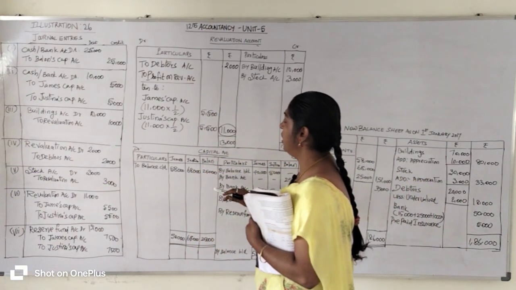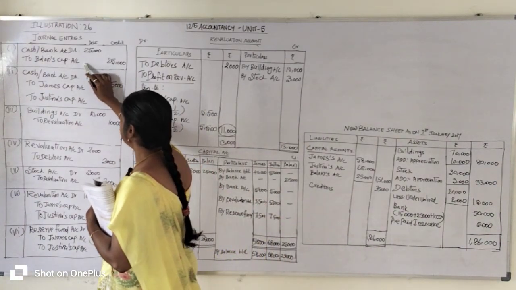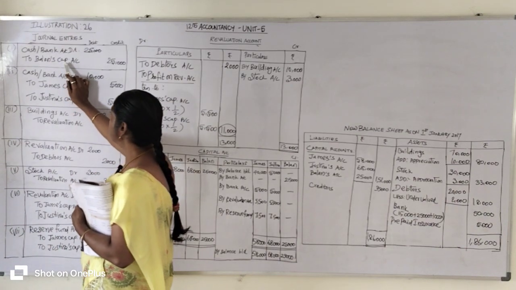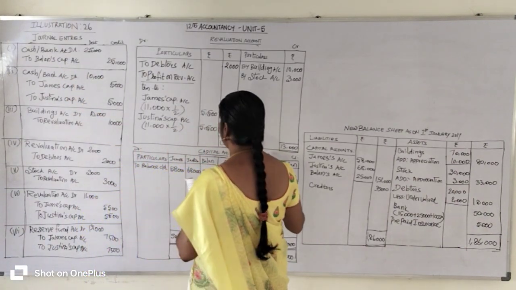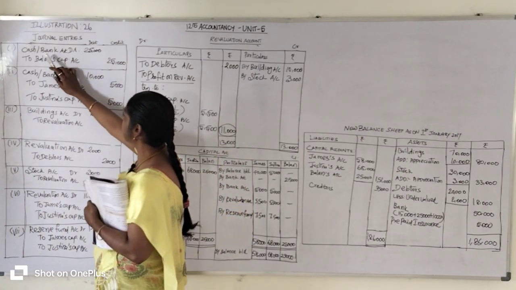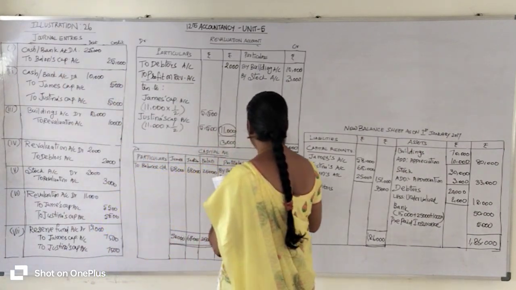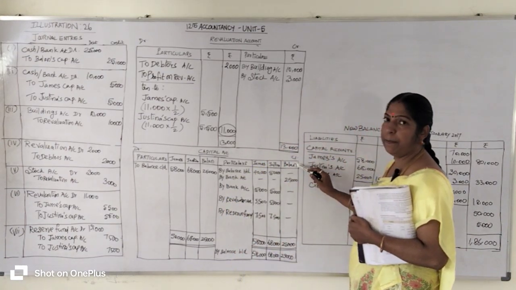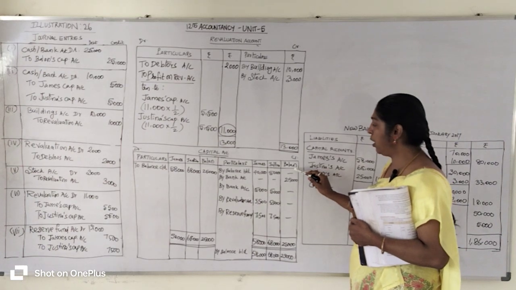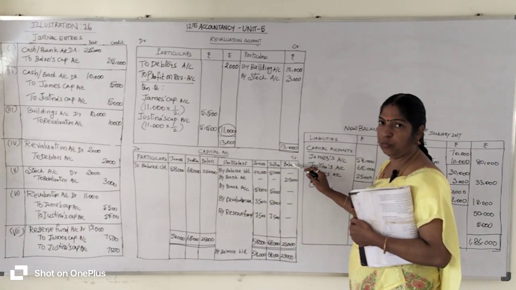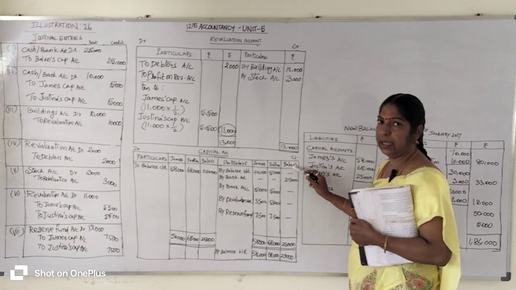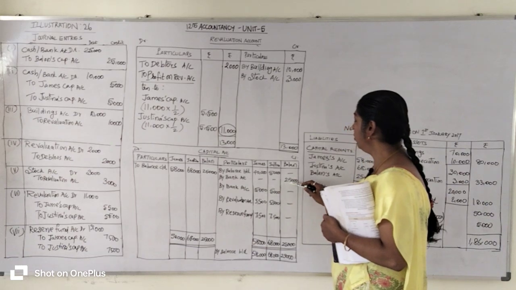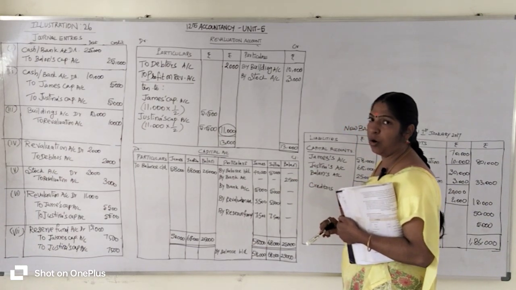So in this way, let's take the first transaction. We have the capital account on the credit side. So you go to the credit side of the capital account and write the opposite account, that means cash or bank account. By bank account we enter 25,000 rupees in the Balan column. Why? Balan is a new partner who brings 25,000 rupees cash in the name of capital. So we entered by bank account 25,000 in the Balan column.